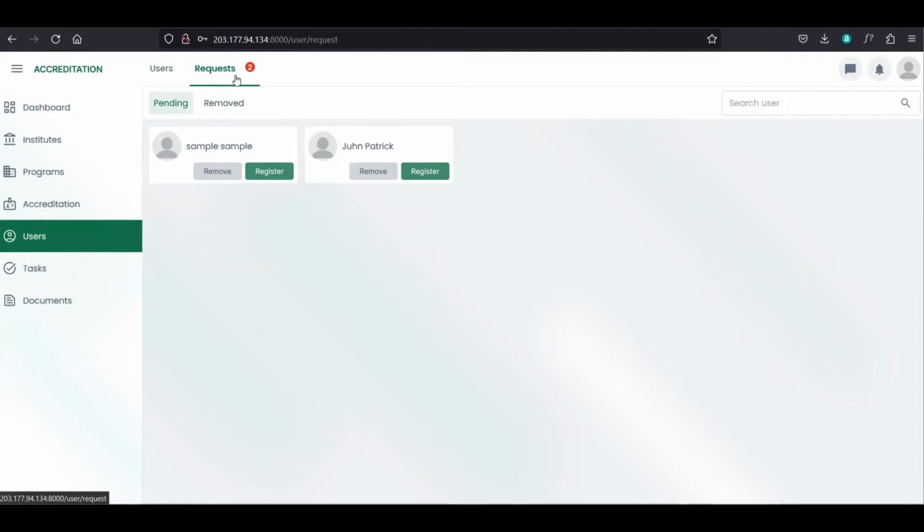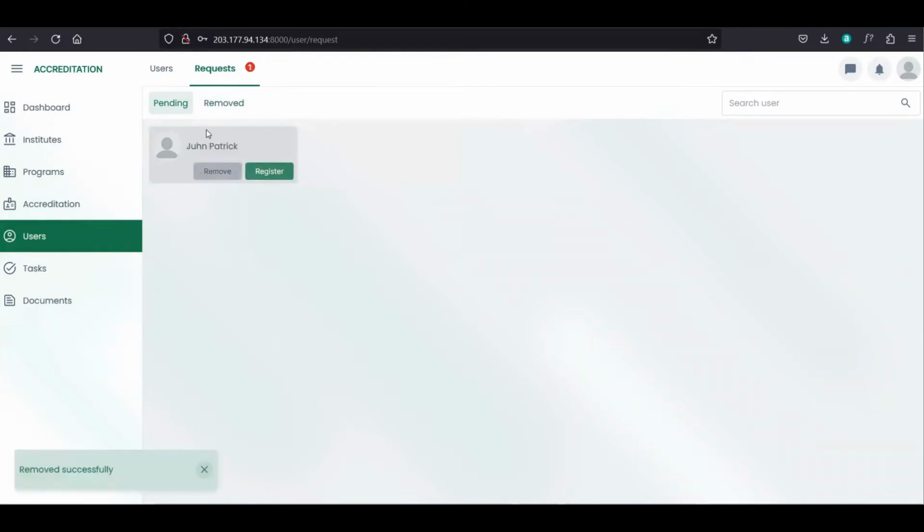So in the request, the admin will register or remove the user here. So we have pending request. These are users who pre-registered and still need admin confirmation. We have remove. So for example, if we remove this user who registered, we can see them in remove.